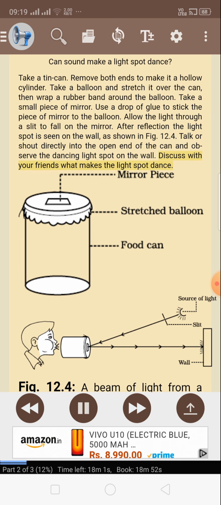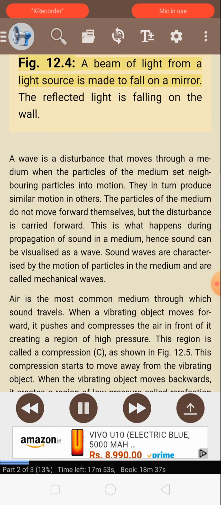Discuss with your friends what makes the light spot dance. Figure 12.4. A beam of light from a light source is made to fall on a mirror. The reflected light is falling on the wall.